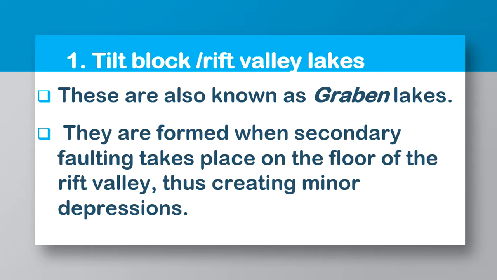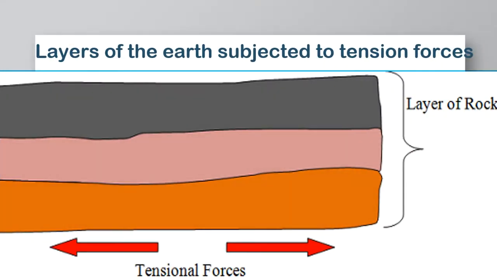So the floor of the Rift Valley gets deeper, and that deepened depression is later filled with water, which we are going to call our Rift Valley lake. So let's see what I'm trying to talk about.